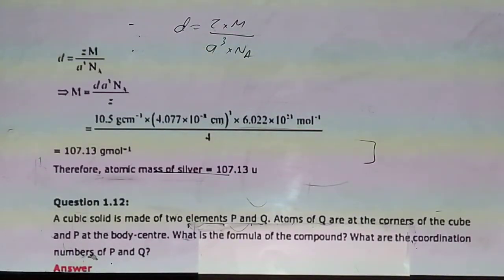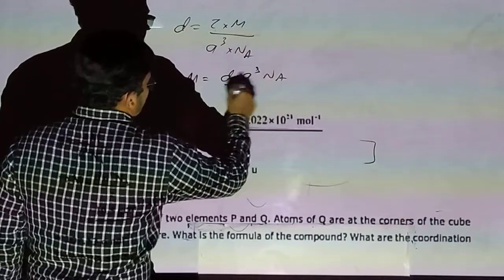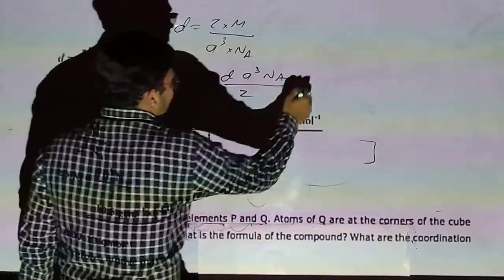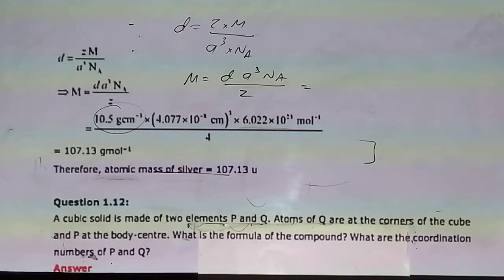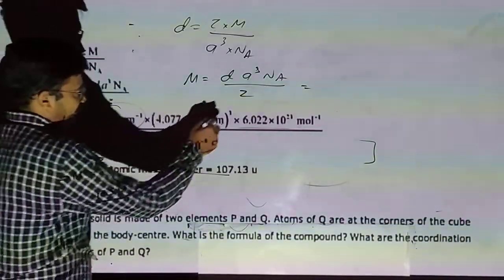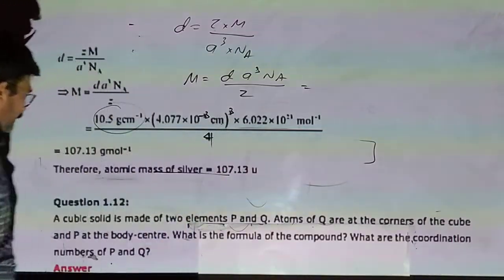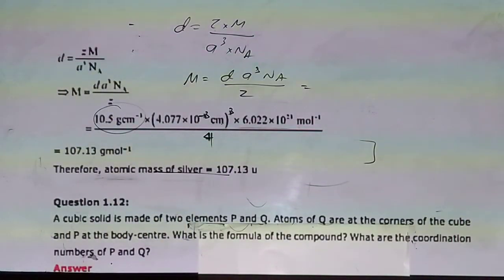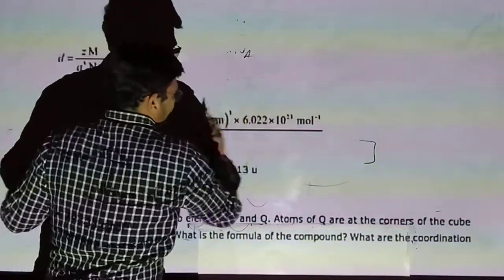So M will be d a cube Na upon Z. Here d is density 10.5 gram per centimeter cube, a cube is 4.077 10 raised to minus 8, all raised to cube, Avogadro number 6.022 10 raised to 23, divided by 4. So 107.13 gram per mole is our atomic mass of the silver metal.